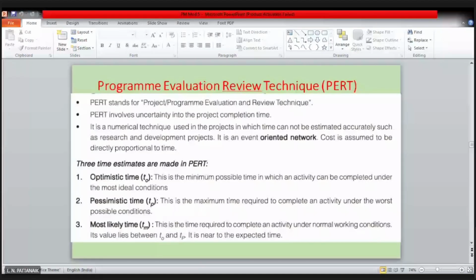Okay, let me assume. So in PERT, there are 3 time estimates, as I said. So we have to convert these 3 time estimates. Now, am I audible? Yes, sir.